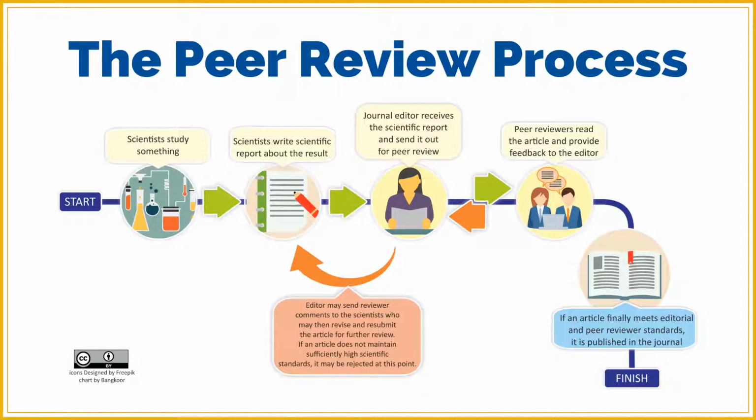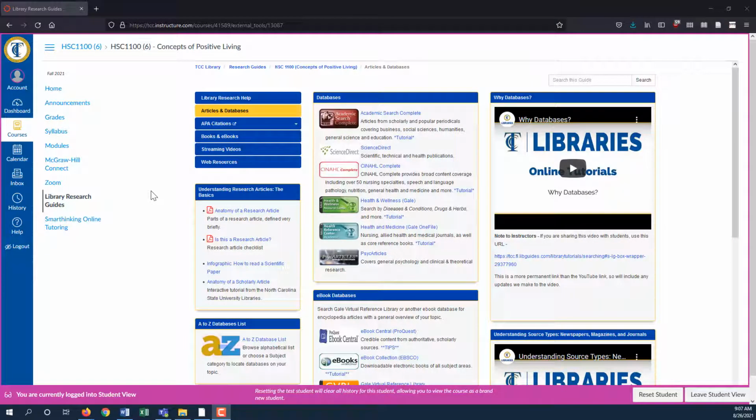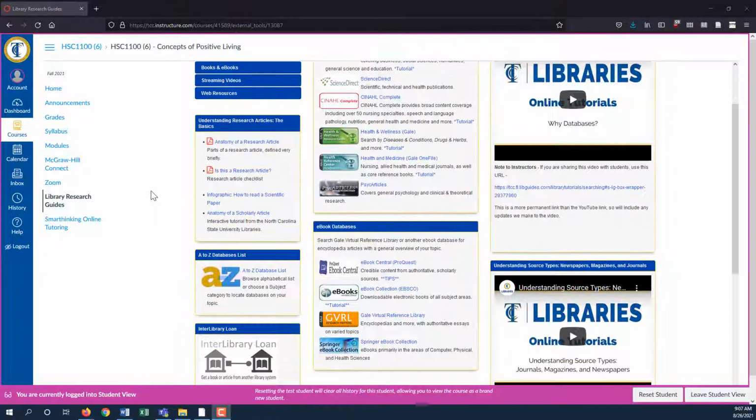You may have noticed that when searching for journal articles, it's more effective to search the TCC Library's databases for a specific aspect of a health topic. This is because journal articles are written by experts for experts in the same field using a process called peer review. Experts don't need a general overview of the topic, so you will have a hard time finding this in academic journals.